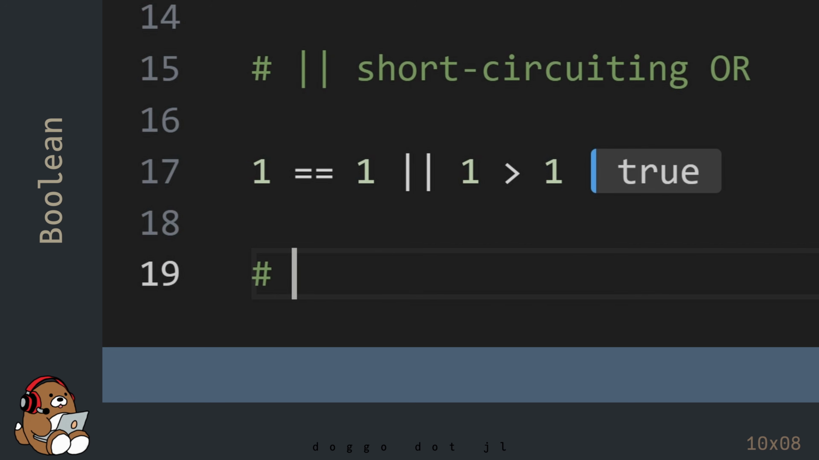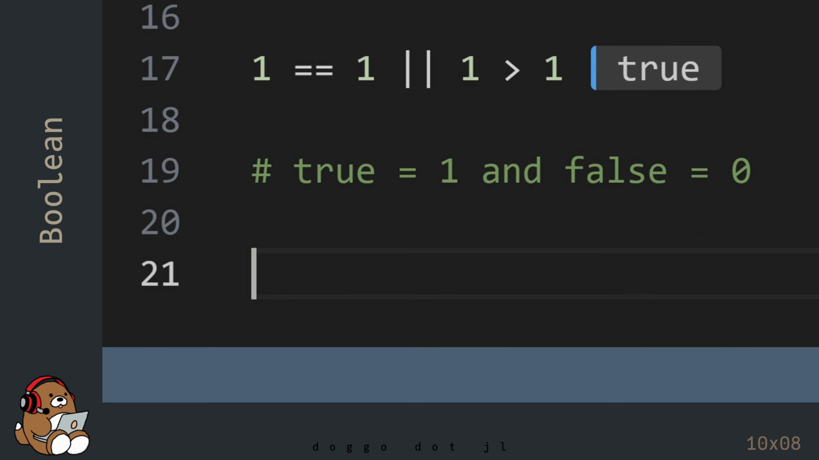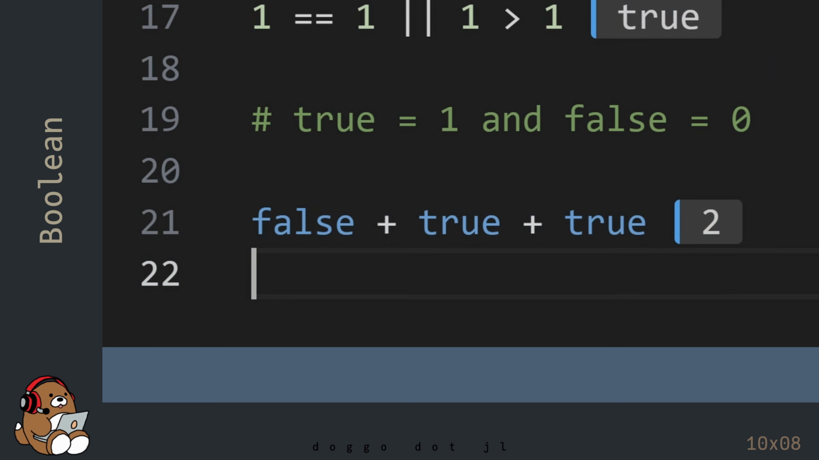Finally, in Julia, the Boolean values of true and false also have their own numeric values. True is equal to 1, and false is equal to 0. As a result, in Julia, you can use Boolean values like any other number. This is useful when you have a large collection of Boolean values. Rather than trying to count the individual trues and falses, all you need to do is add them up to find out how many trues there are. In this example, we know there are 2 true values since the result here is 2.